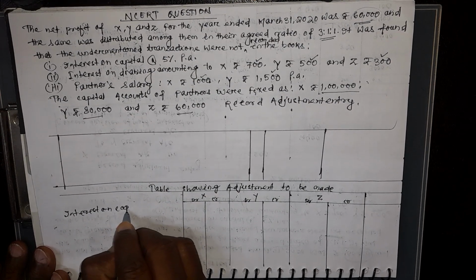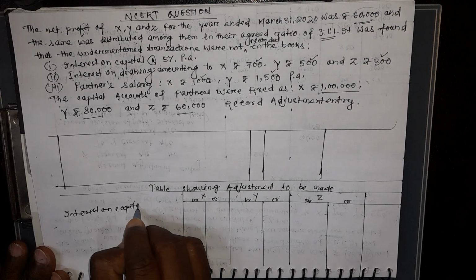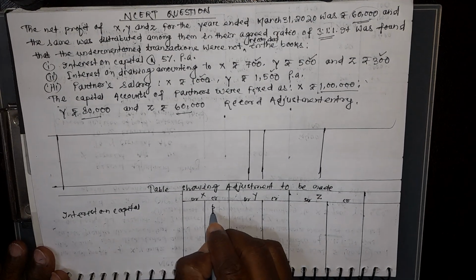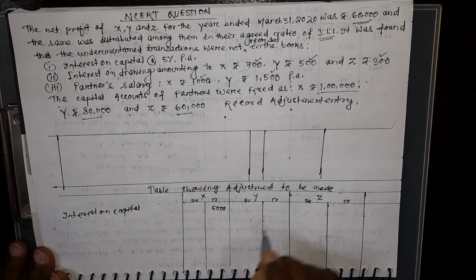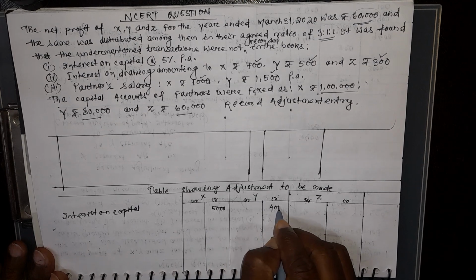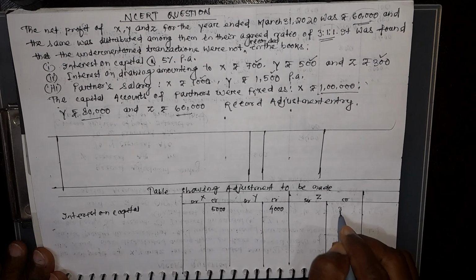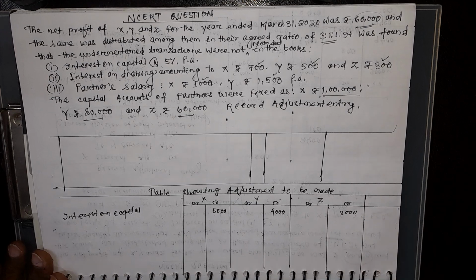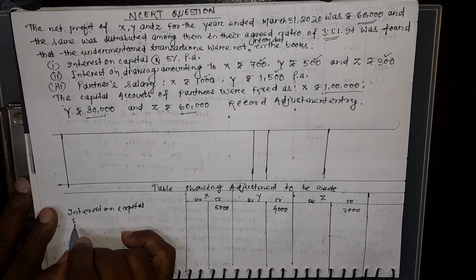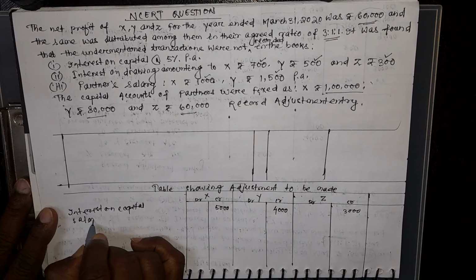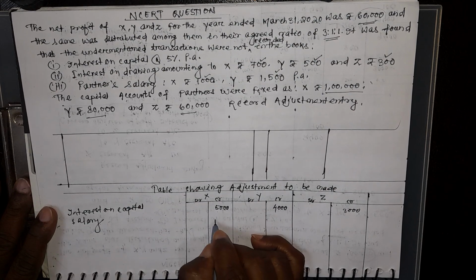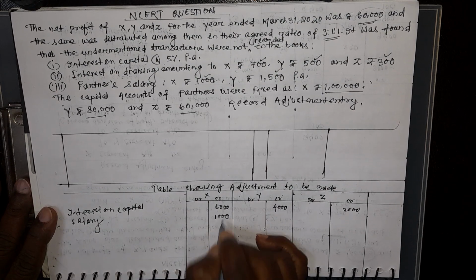Interest on capital. For X it is 5,000. For Y it is 4,000. And for Z it is 3,000. Clear? And salary. Salary how much? X got 1,000.